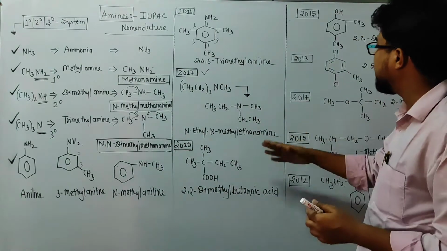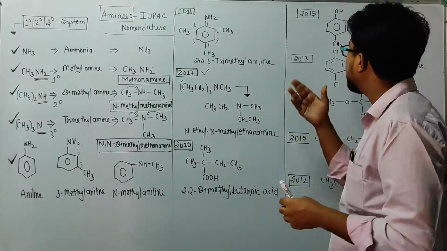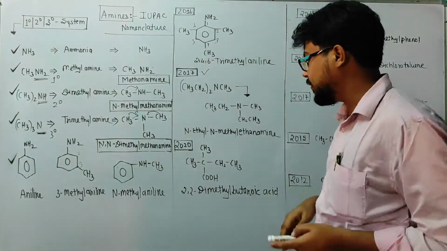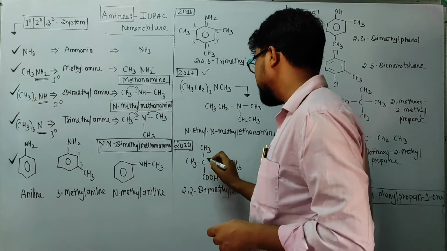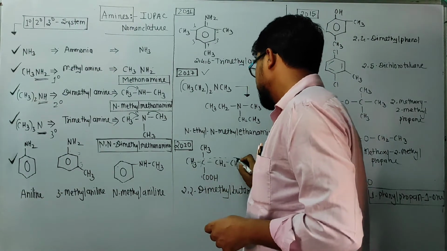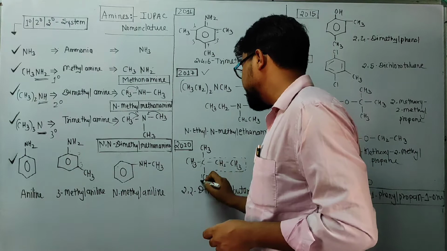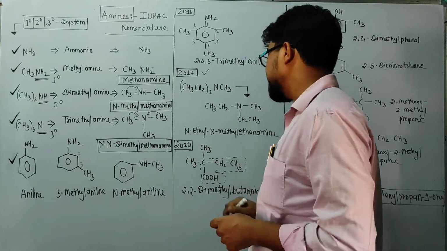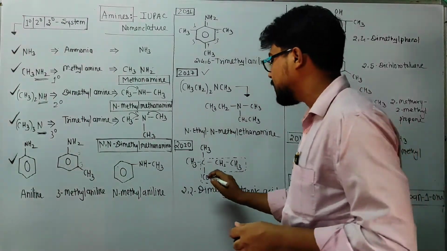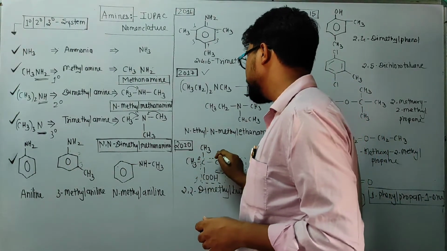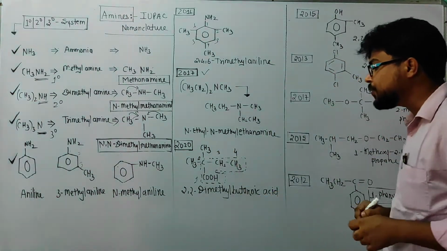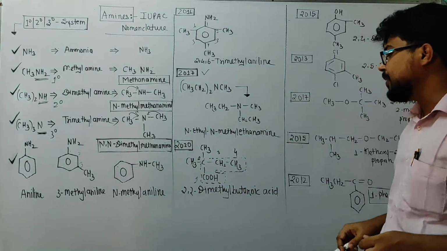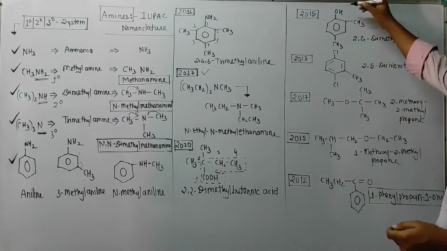Now we are going to recall our previous concepts based on phenol, ether, aldehyde or acid, etc. Here I will select the longest chain, and the longest chain will include the functional group which contains carbon, and the COOH group is the carbon-containing functional group. So I will start my numbering from COOH: 1, 2, 3, 4. Now it is 2,2-dimethyl because 2 methyl groups are there. 2,2-dimethyl butanoic acid.